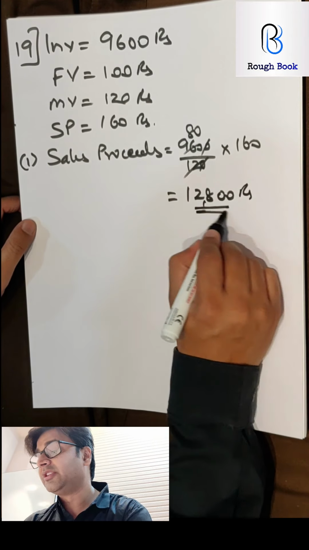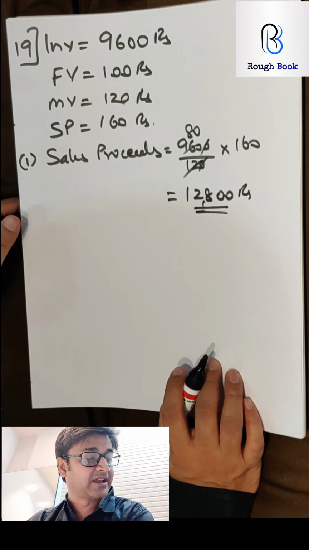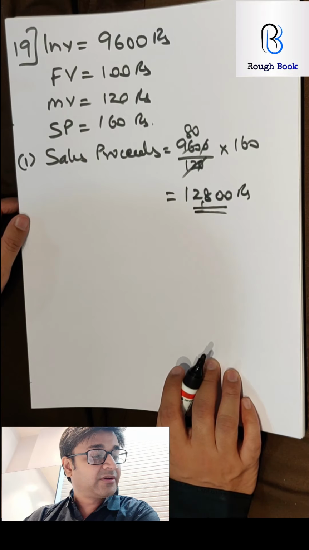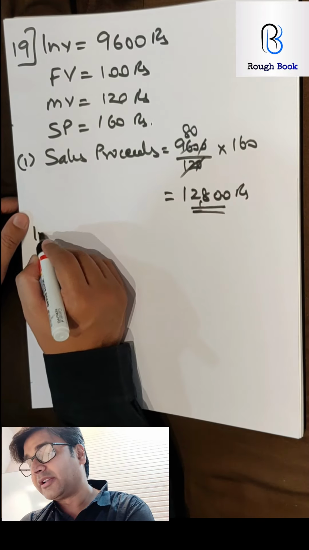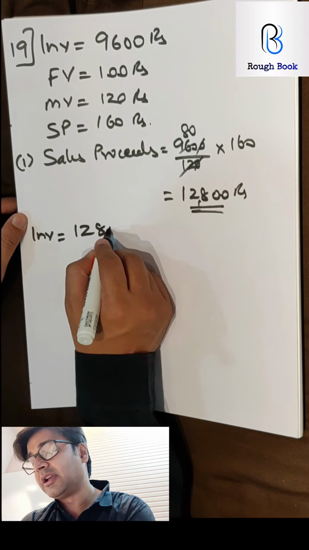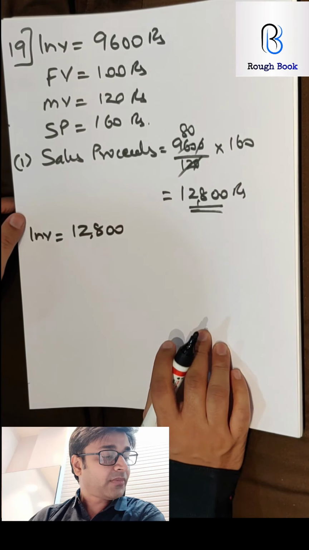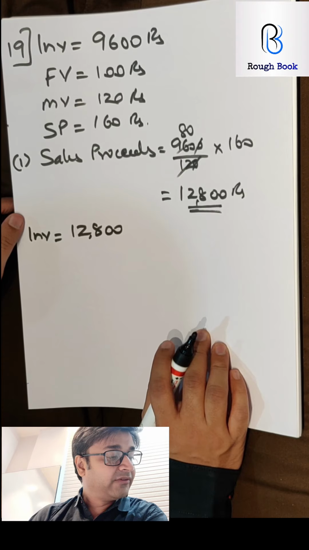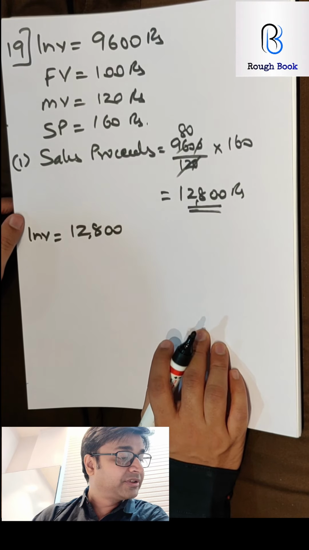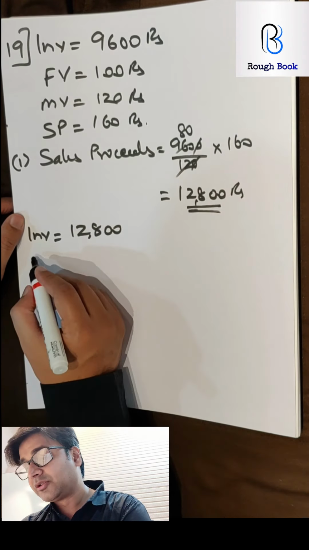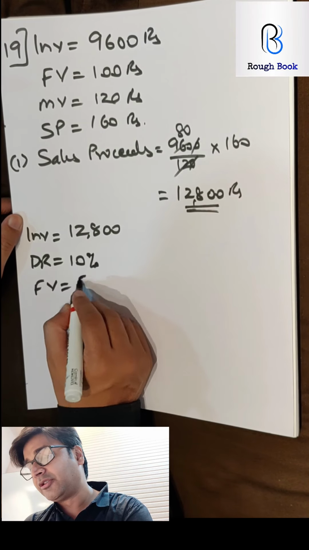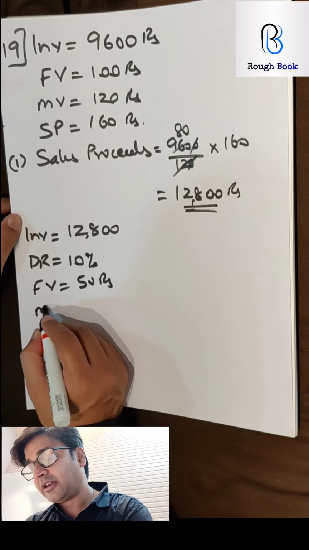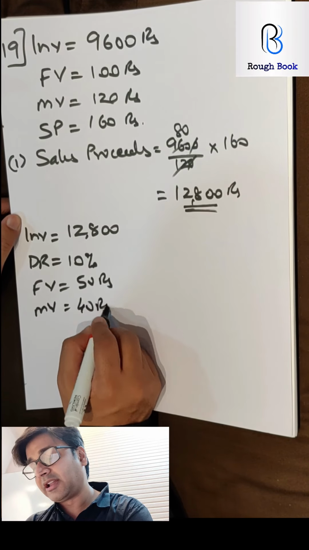So this is the sale proceeds which will become the investment for the second time. He invested the proceeds excluding dividend in... So now the new investment is 12,800. In what? So he invested proceeds in 10%, 50 rupees at 40. So dividend rate 10%, face value 50 rupees and market value 40 rupees. He has bought at that price.